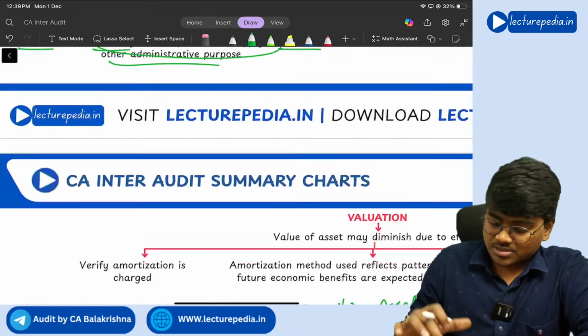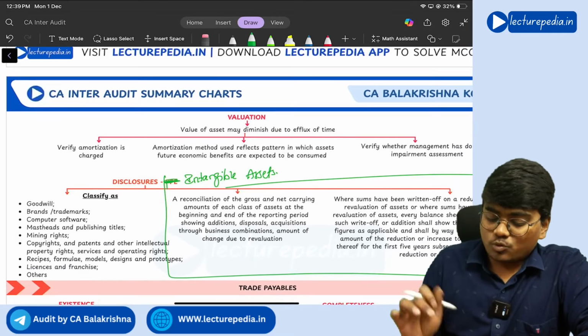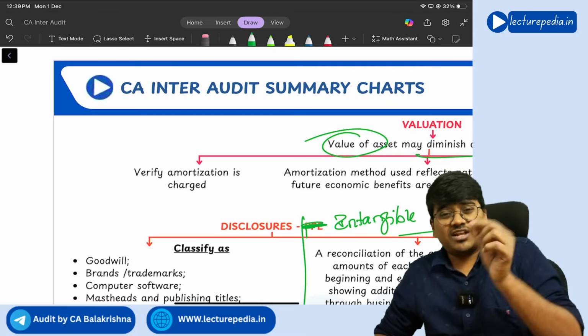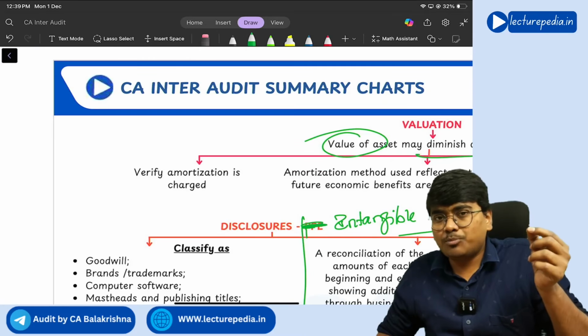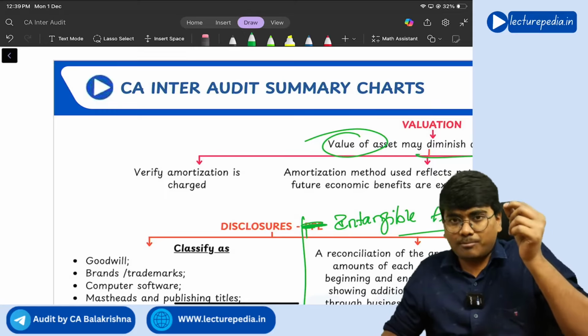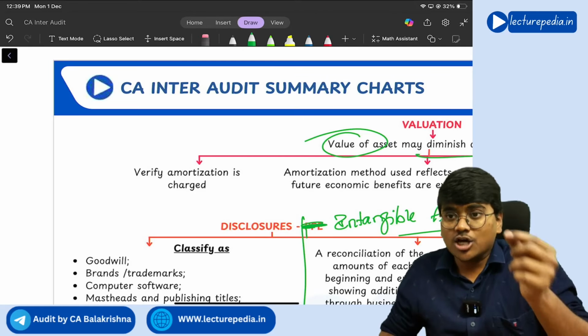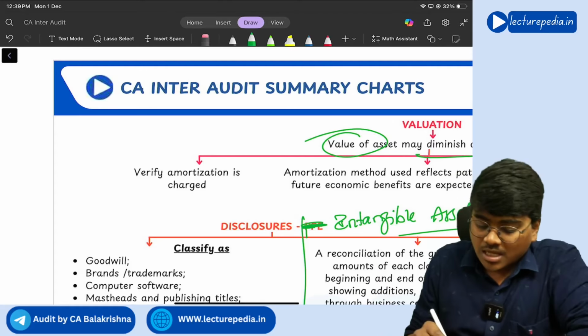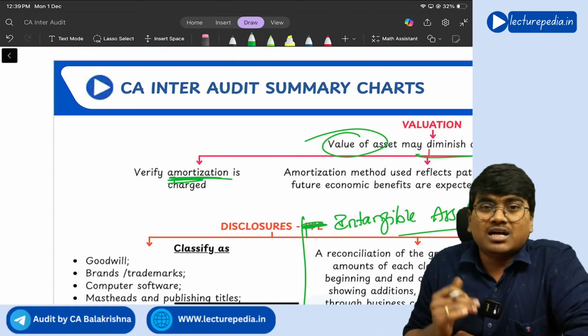Next, valuation. Value of asset may be diminished due to the effects of time. So just like you will provide depreciation for property, plant and equipment, you will provide amortization for intangible asset. Okay, amortization is similar to that of depreciation.